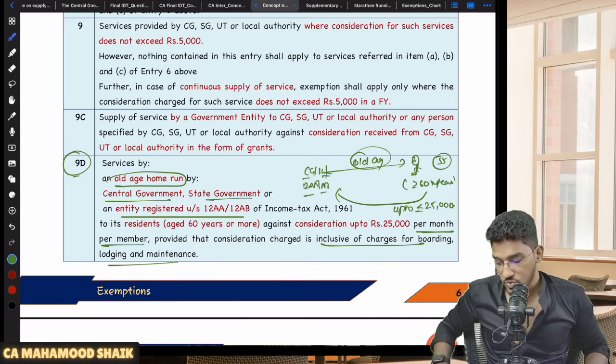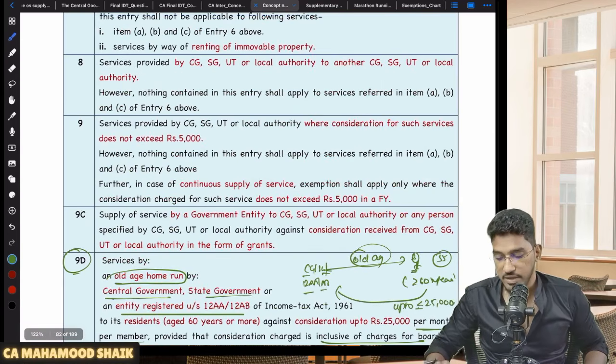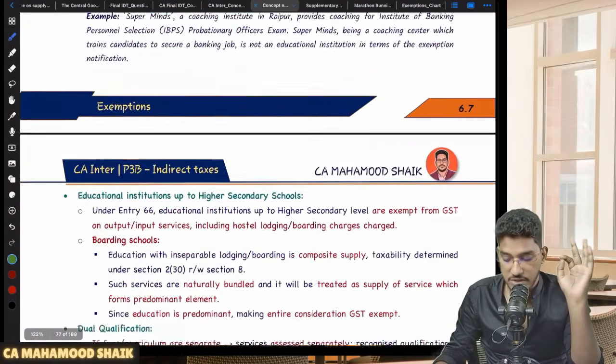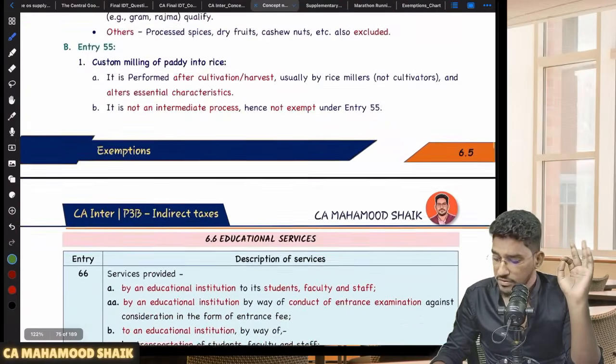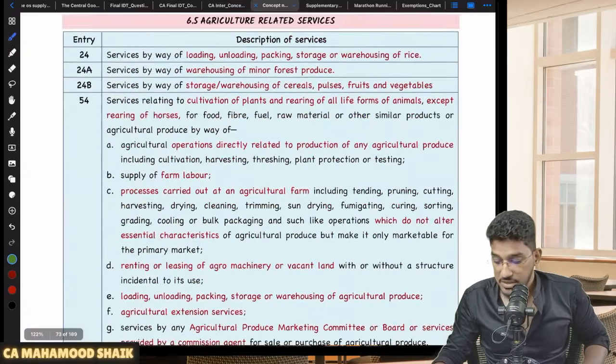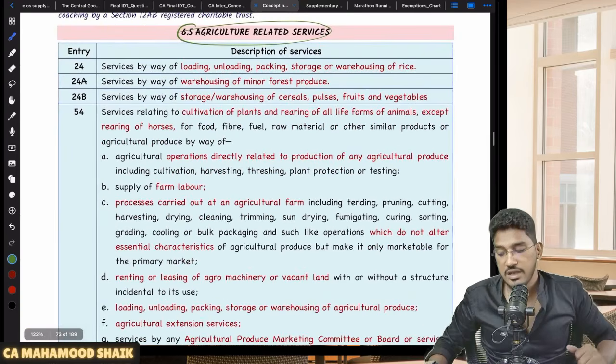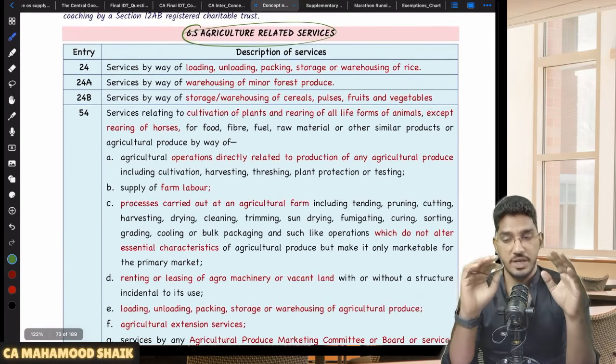Okay, so this is also one such important point, so I thought of covering it here itself. So with this, we are done with the charitable and religious activities which are exempted. Now we will come to the next category of exemptions, which is agricultural related activities. Even on agricultural related activities there are so many exemptions.